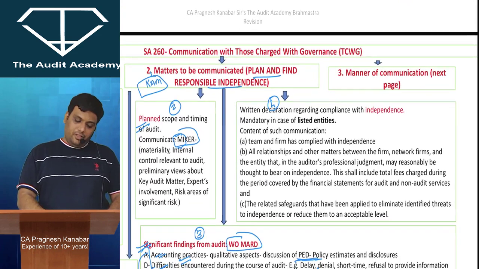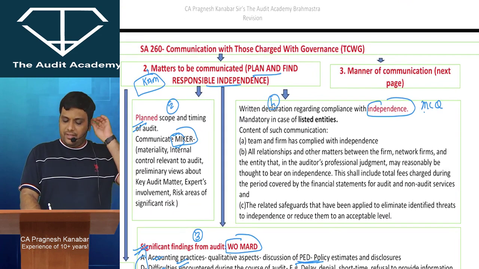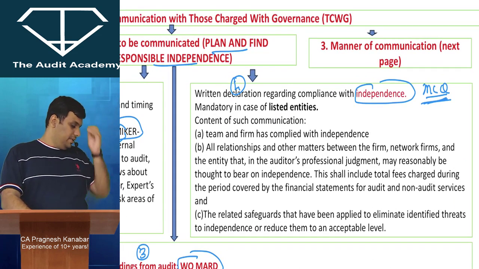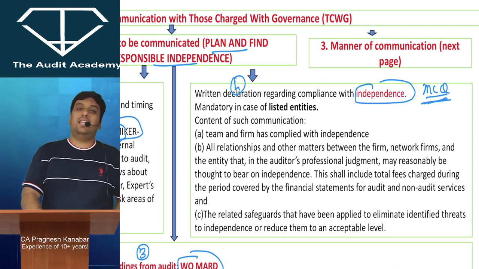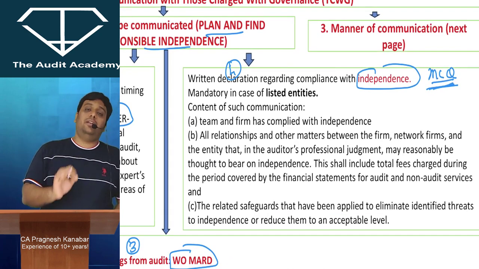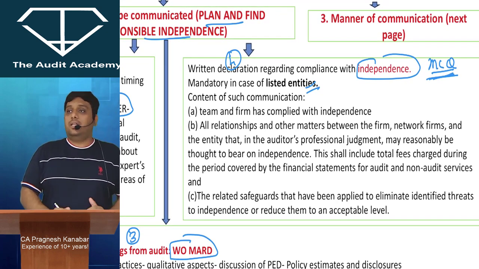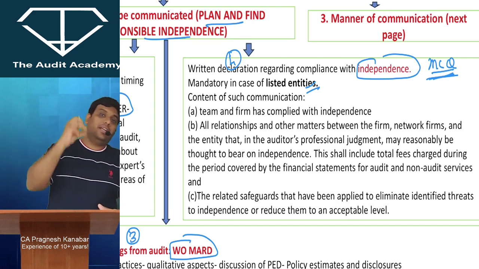And then the fourth matter is about auditor's independence. This is very sensitive for MCQs. Please be careful. In case of listed entities, you have to compulsorily give a written declaration. I repeat, in case of listed entities, you have to compulsorily give a written declaration. As an engagement partner, you have to write that me, myself, my team, my firm, my network firm, all of us are independent.